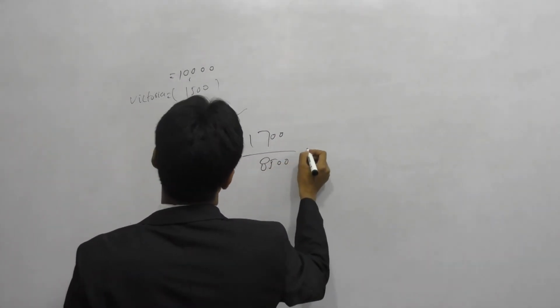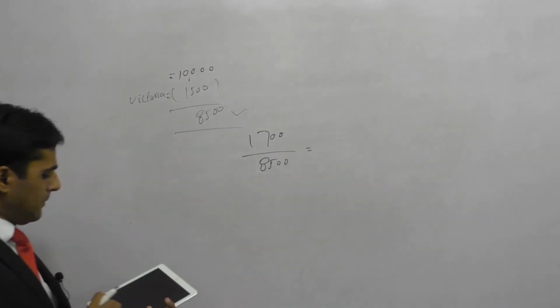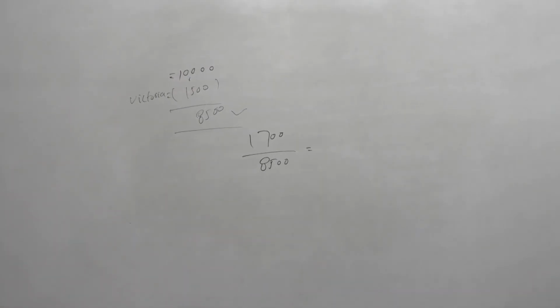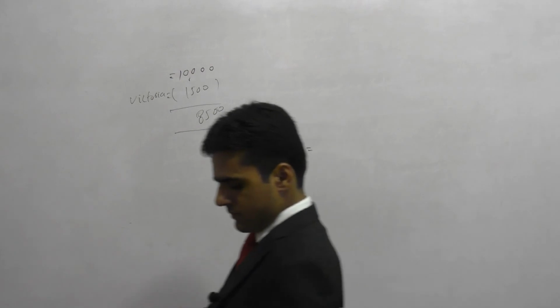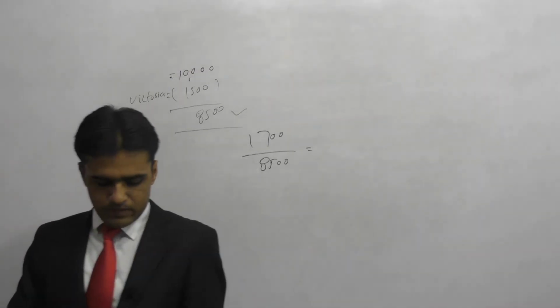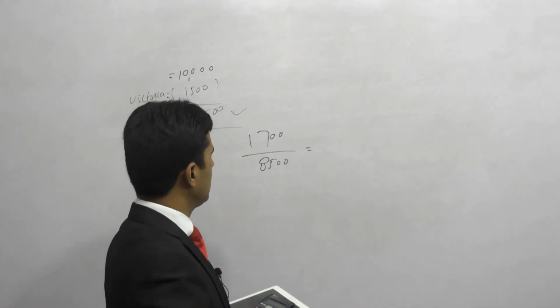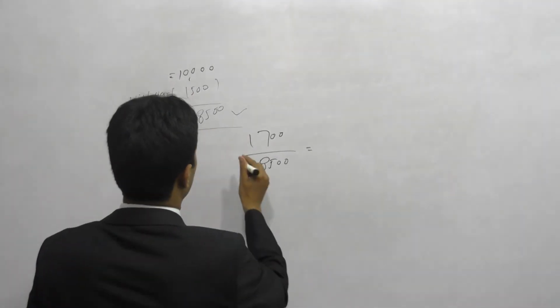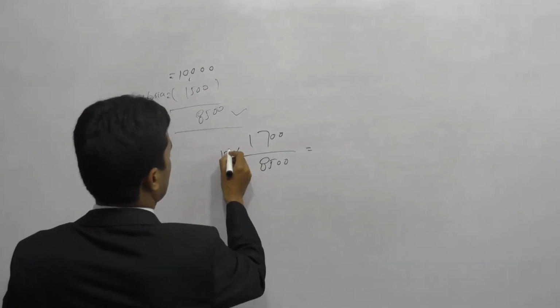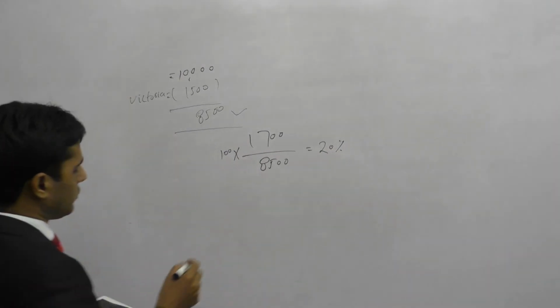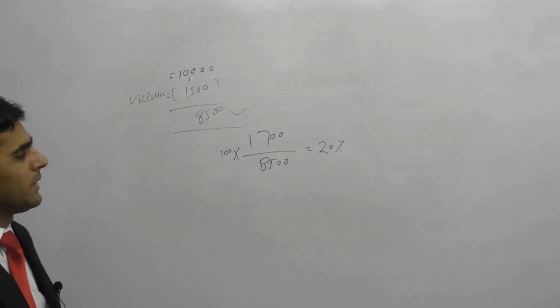So this is the percentage of shares in the company of Melba, right? Let me grab my calculator. So 1700 divided by 8500, it is 0.2, which is 20%, so I'll have to multiply it by 100. So Melba owns 20% in this company, right?